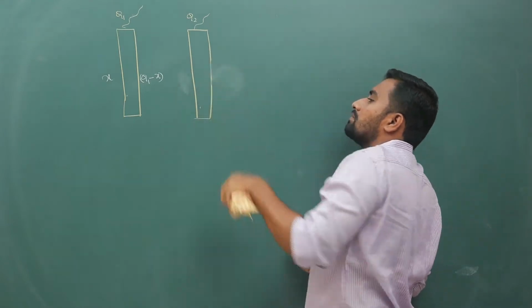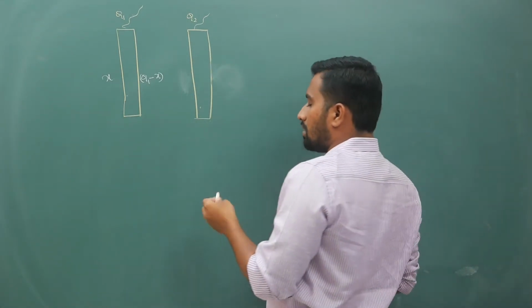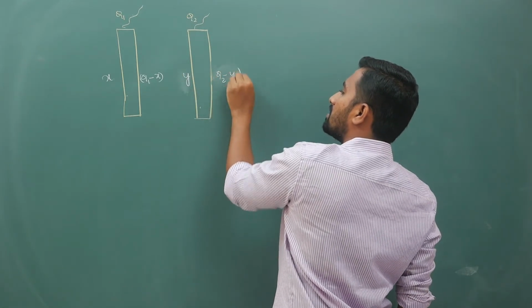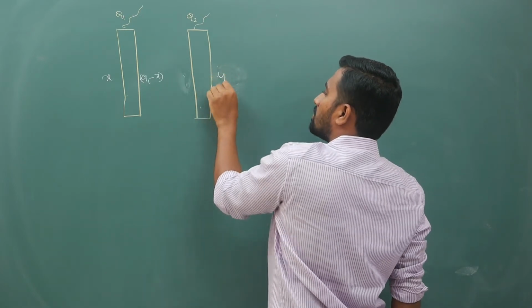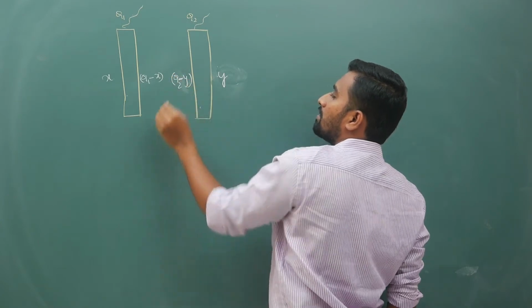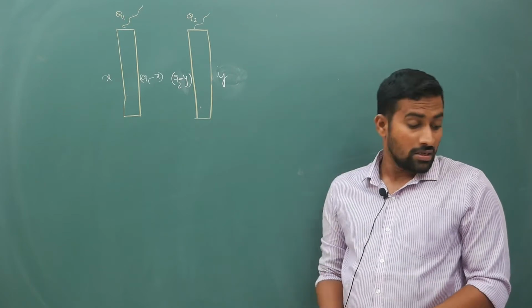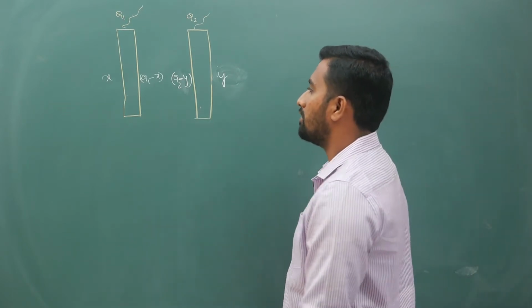The actual question is, you are supposed to find out total charge on all the possible sides for this metal plate. This side I will assume Y, then this will become Q2 minus Y. This I have missed in electrostatics. I don't know how I forgot this in Gauss law. Usually I will not miss anything, but I am planning to add this later anyhow.